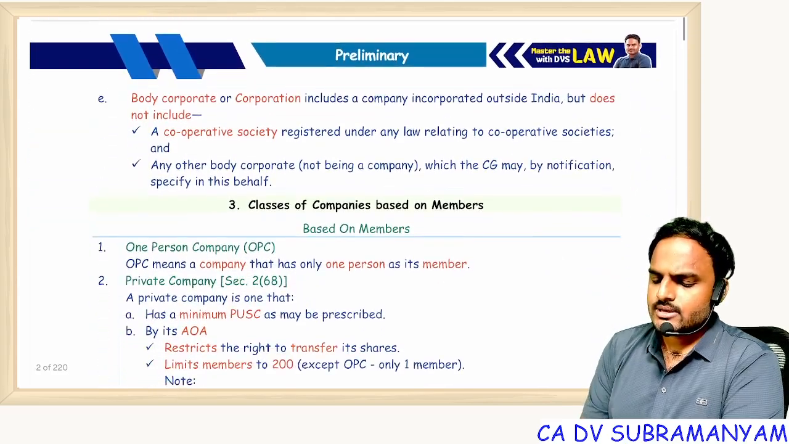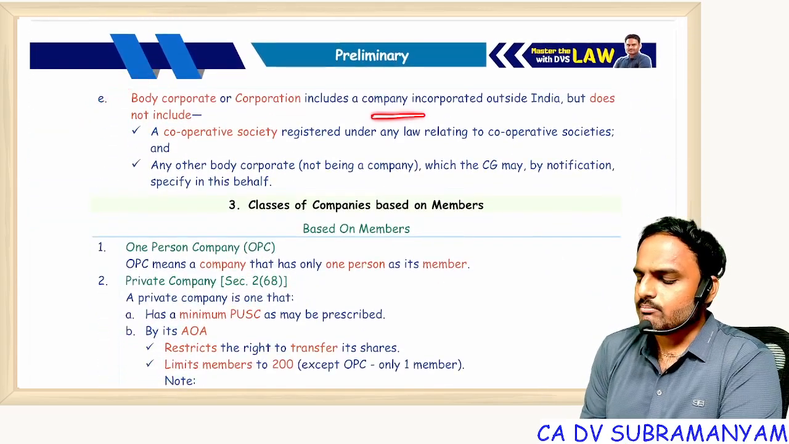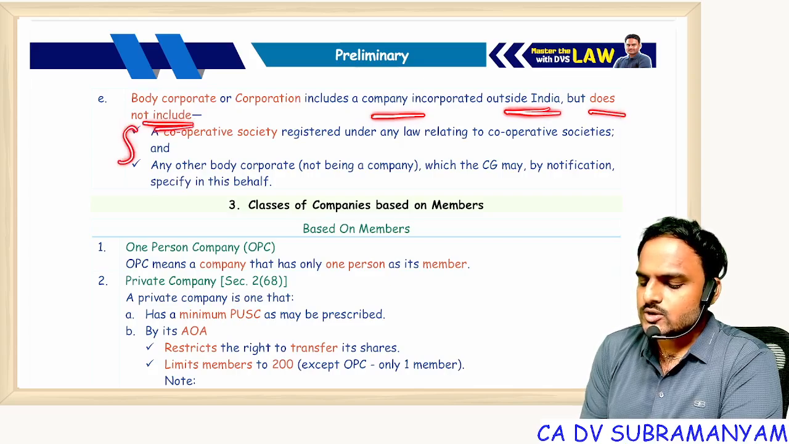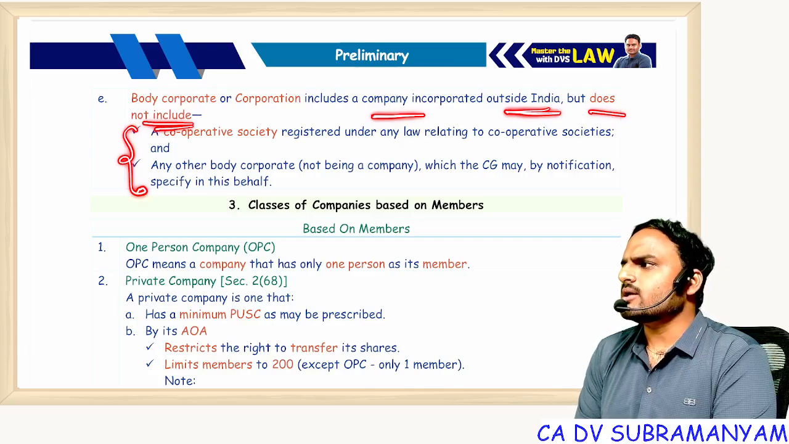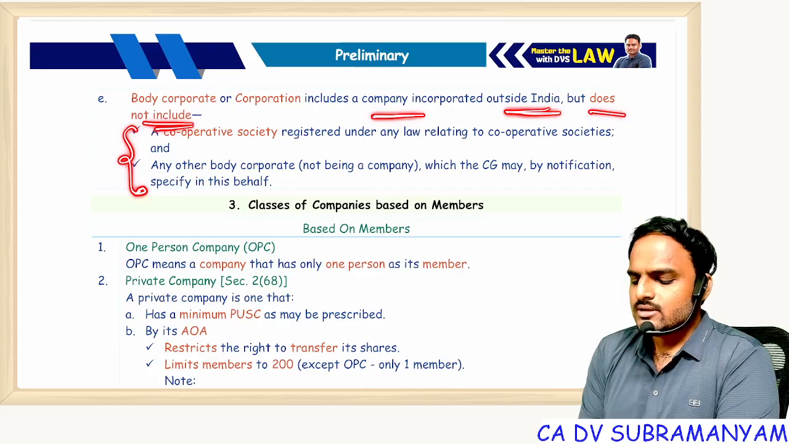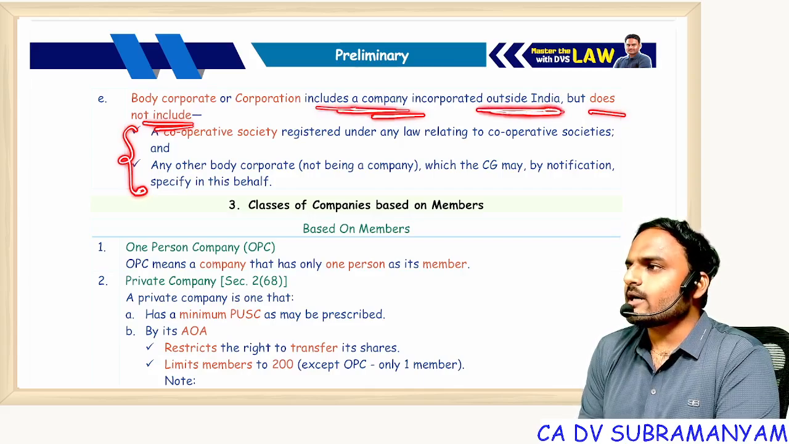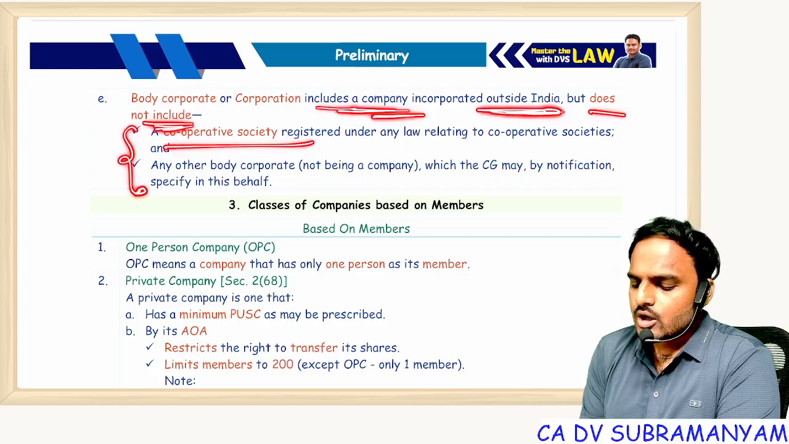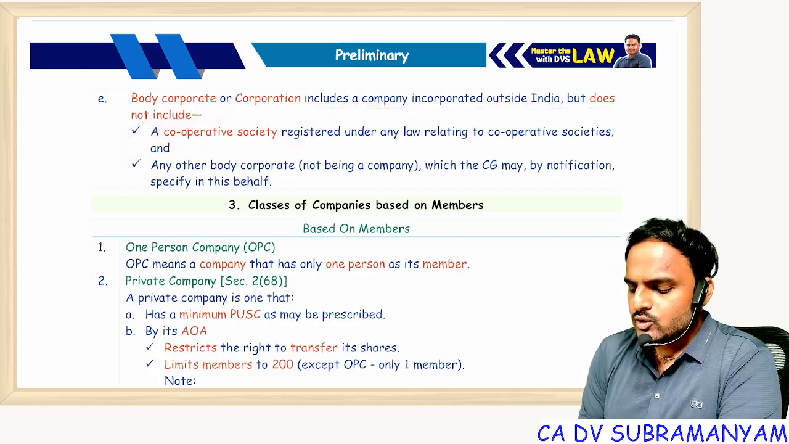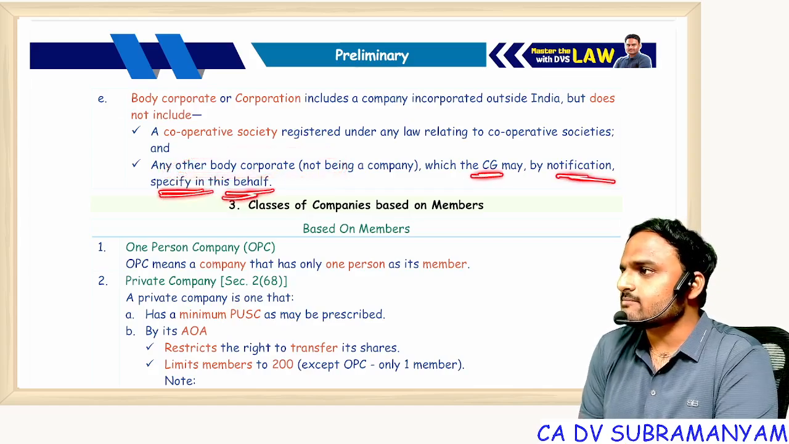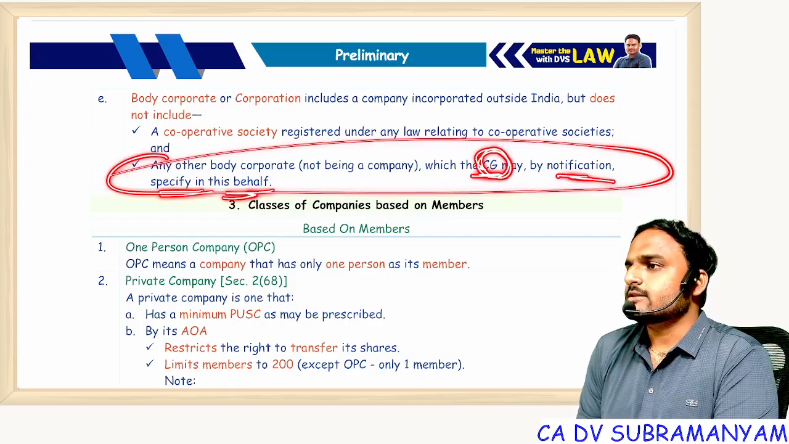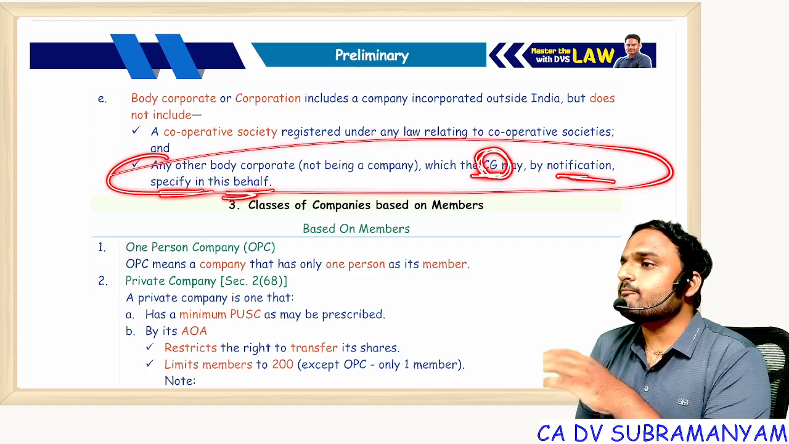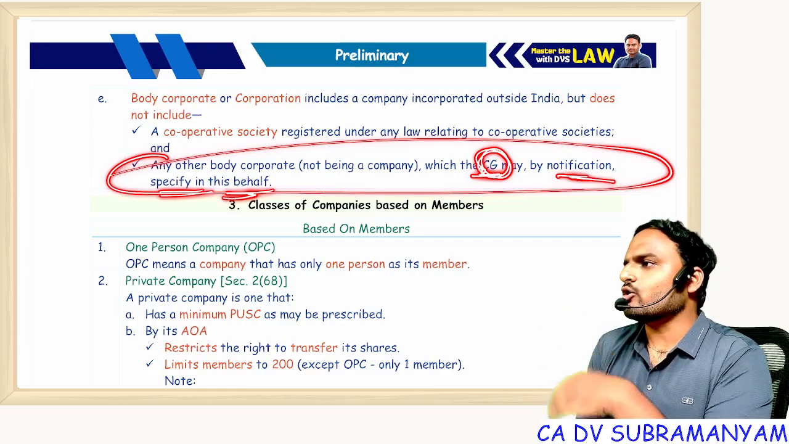Next one, body corporate. Just now I told you, body corporate includes a company incorporated outside India, but does not include 2 things. Sir, you told body corporate means incorporated association. No sir, that is a meaning. What is the definition? It includes a company incorporated outside India, but does not include a cooperative society. It does not include any other body corporate which the CG may by notification specify in this behalf. This point is giving power to the CG. The CG has power to prescribe a few body corporates which are not to be treated as a body corporate.